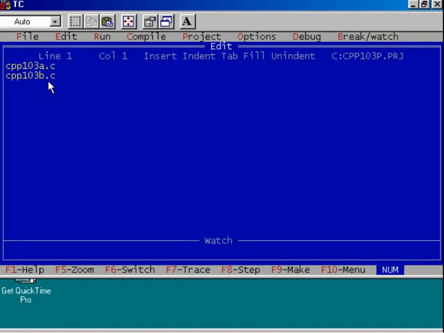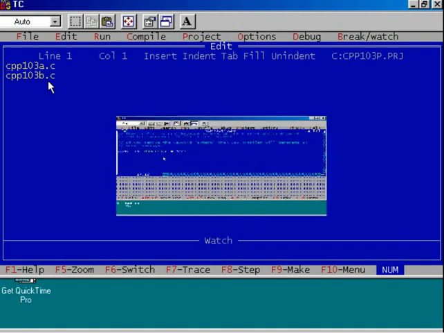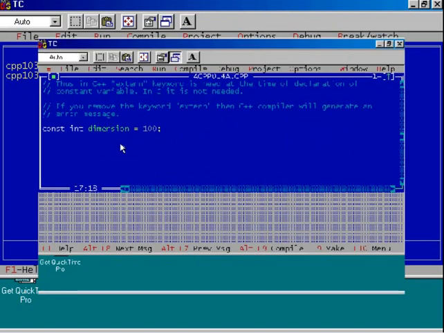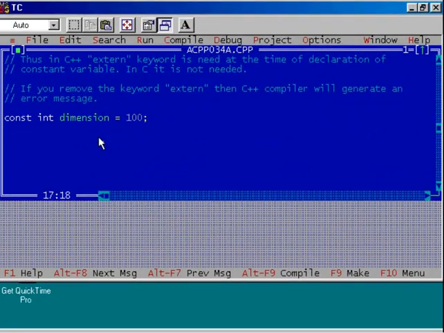Now I'll show you the same program using the Turbo C++ compiler. Okay? I am executing the same program using the Turbo C++ compiler. I have declared a variable named dimension. It's a constant integer type of variable, and I initialize that variable by the value 100. Now let us see the second file. Observe the name of this file, acpp034a.cpp. Load the other file. The name is the same, only it changes to b.cpp.